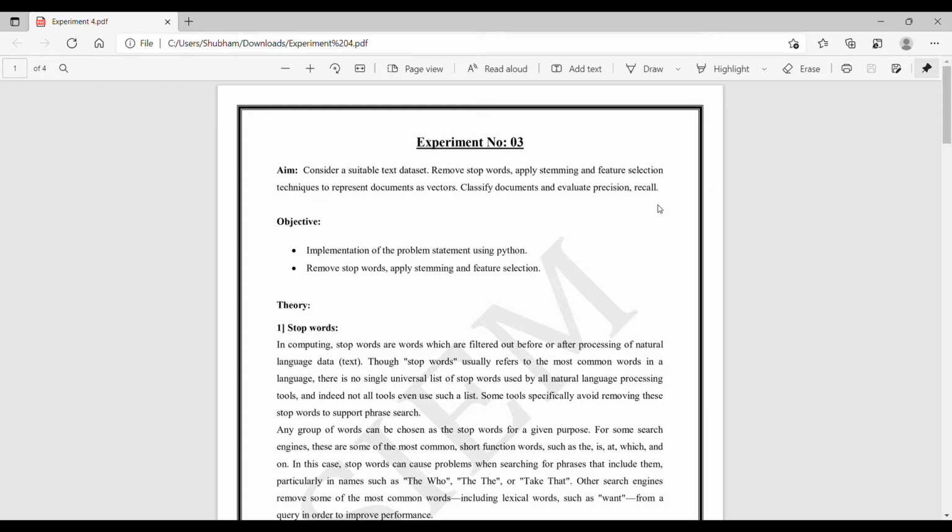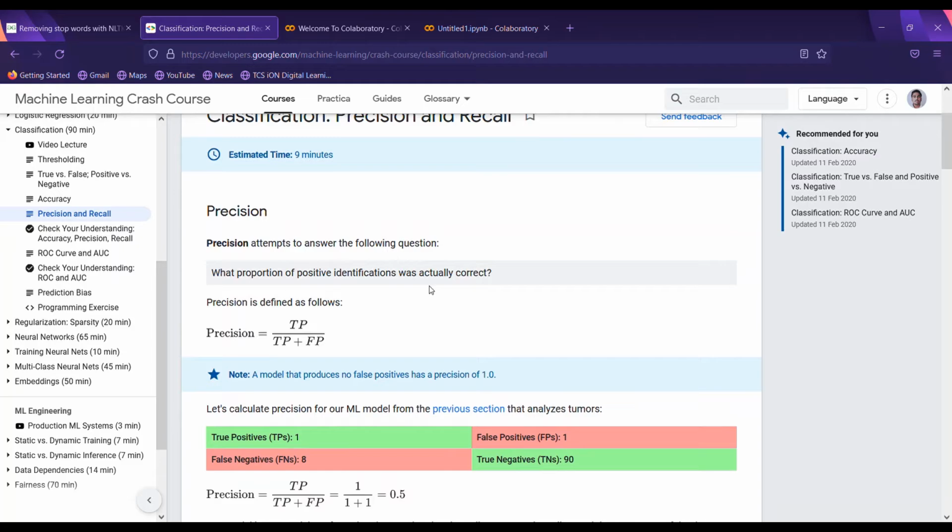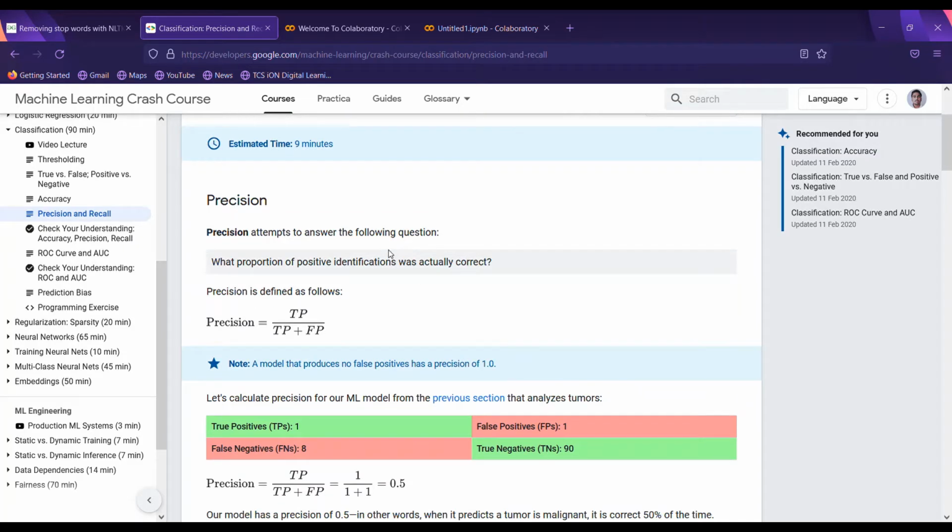So we see what is precision and what is recall. Precision attempts to answer the following: precision is defined as TP divided by TP plus FP.